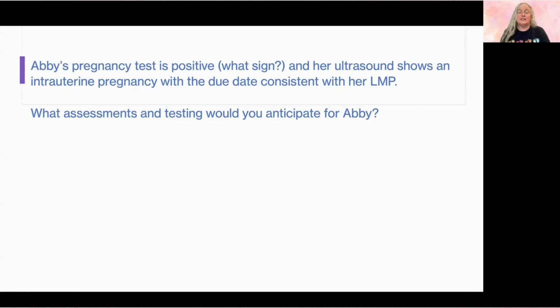So Abby's pregnancy test is positive. So what sign of pregnancy is that? Remember that a positive pregnancy test is something that the practitioner or the nurse can assess, and so it's a probable sign of pregnancy. And then her ultrasound showed an intrauterine pregnancy with the due date consistent with her last menstrual period when we used Naegele's rule. So what sign of pregnancy is that if we did the ultrasound? That's a positive sign. And our due date is the same as what we estimated with Naegele's rule.